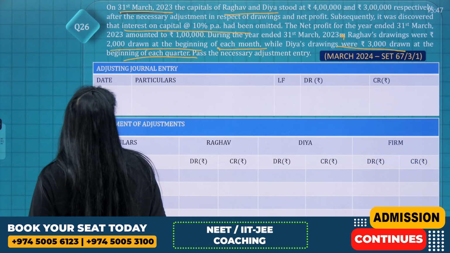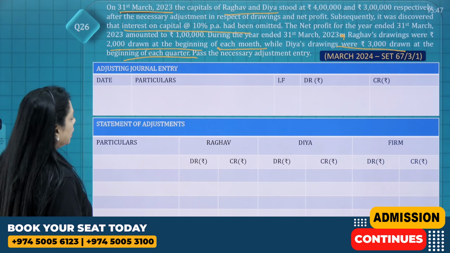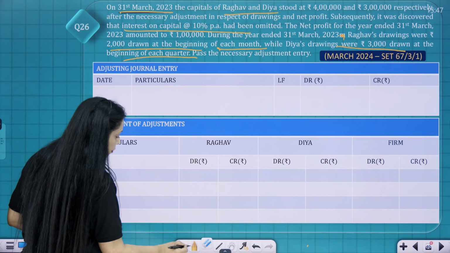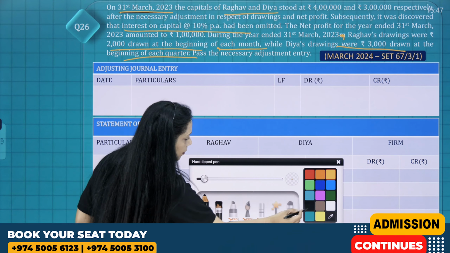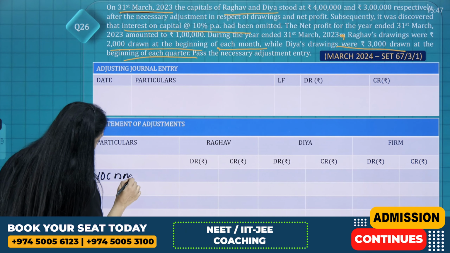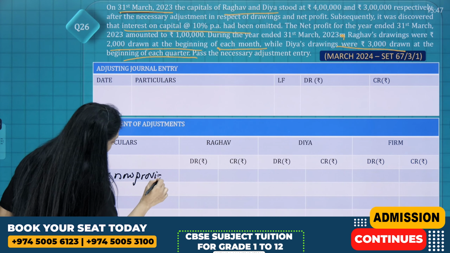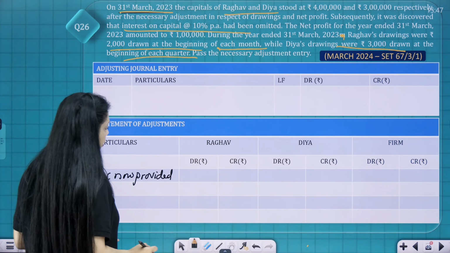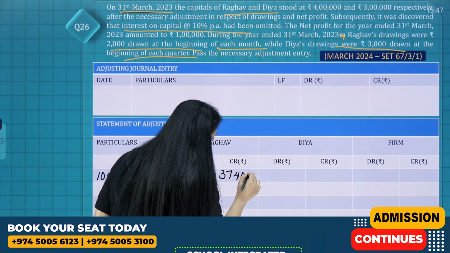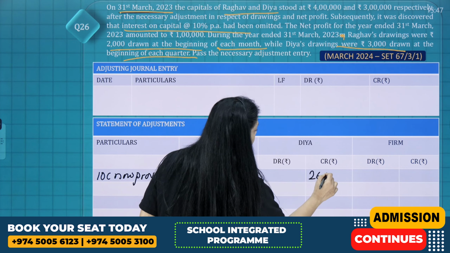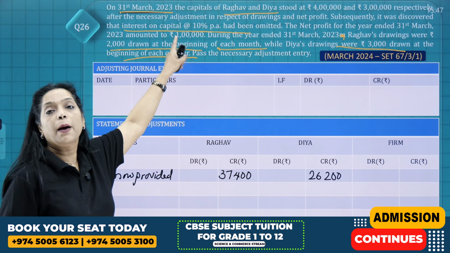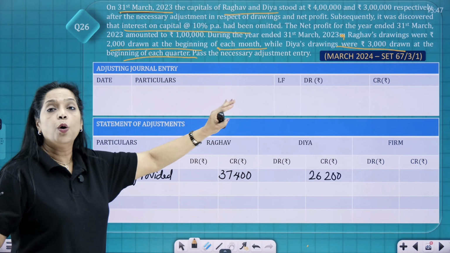Make your statement of adjustment, Raghav, and write on IOC. IOC now provided. So it's 37,400 and 26,200. Why are we crediting, children? We are crediting because in the question it says that interest on capital at 10% per annum had been omitted.